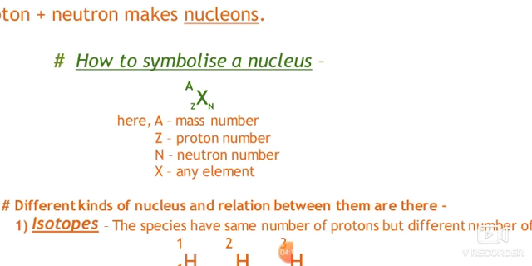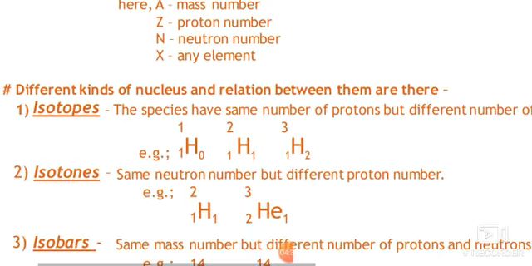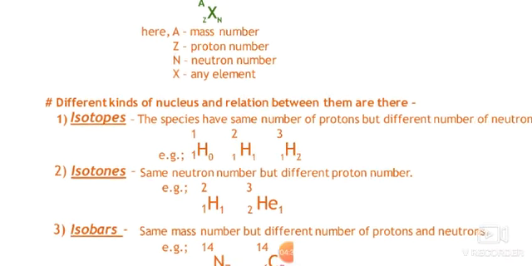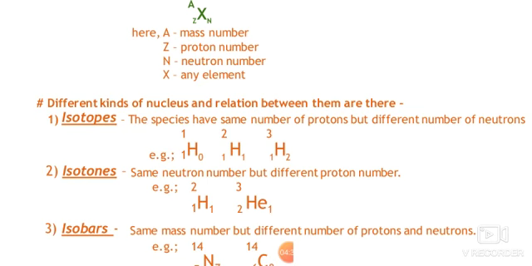There is a difference between atomic mass and mass number. Atomic mass could be fractional, but mass number can never be a fraction, it is always a whole number, because it is the sum of protons and neutrons, and atomic mass is taken as a relative mass compared to carbon 12. So that was the basic concept, and if we have to write the neutron number, then it will be written on the right side in the subscript.